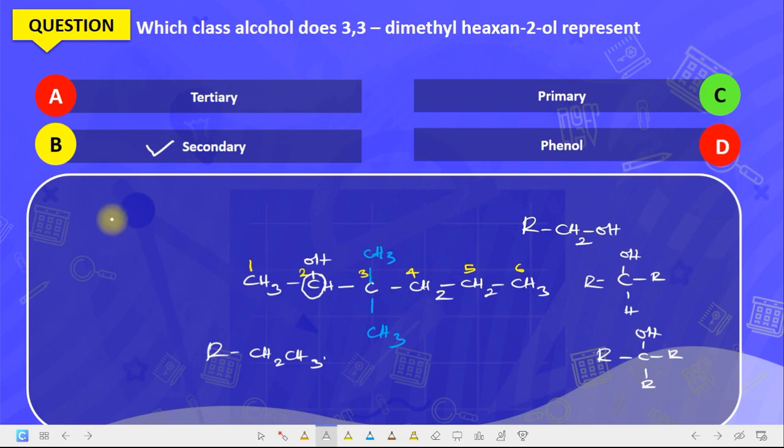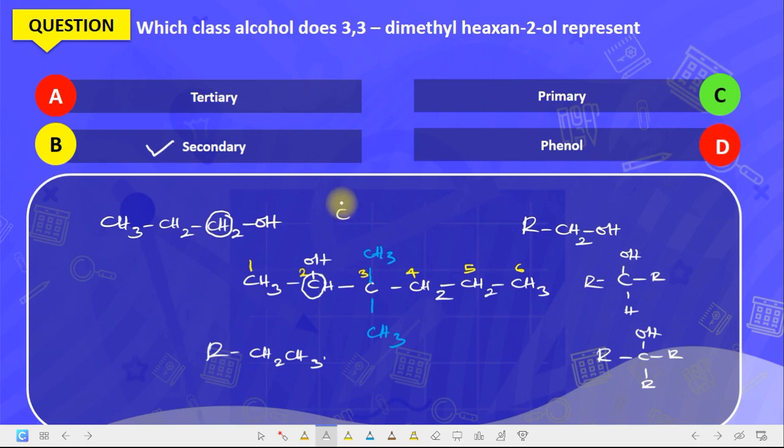Now, how about if you have something like this? CH3, CH2, then CH2, OH. What class of alcohol is this? This is what? Primary alcohol. Why? Because this carbon carrying the OH group is attached to just one other carbon.